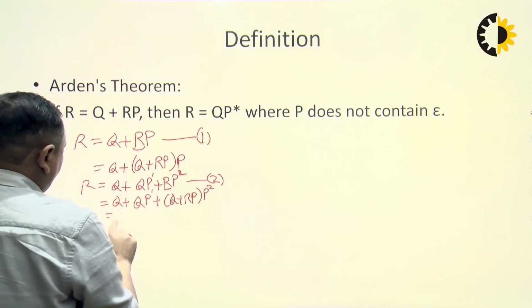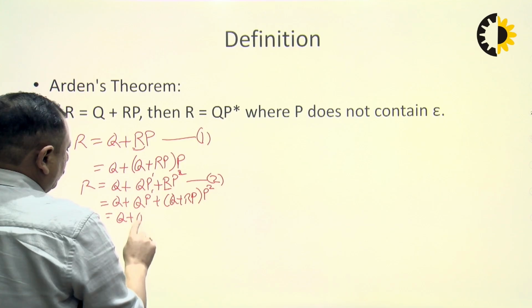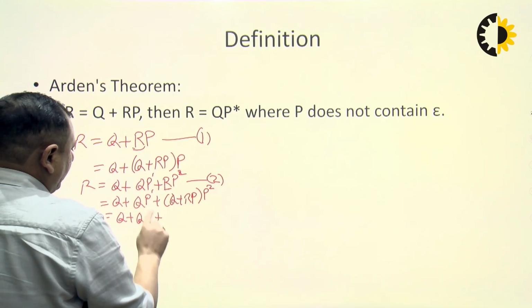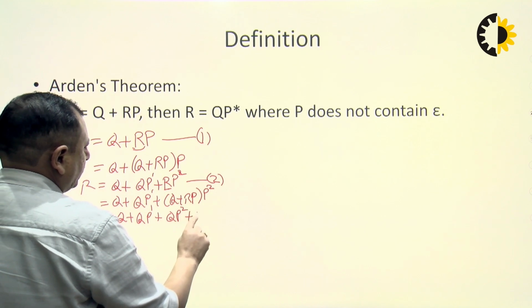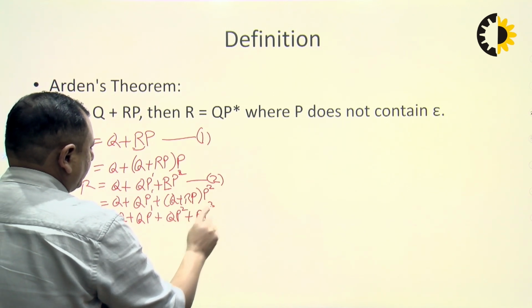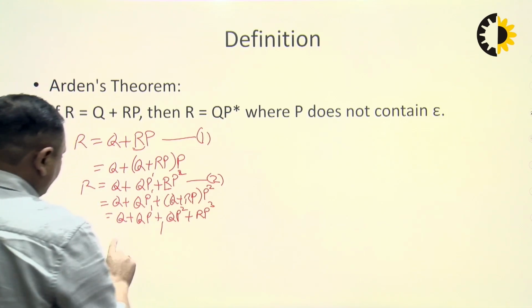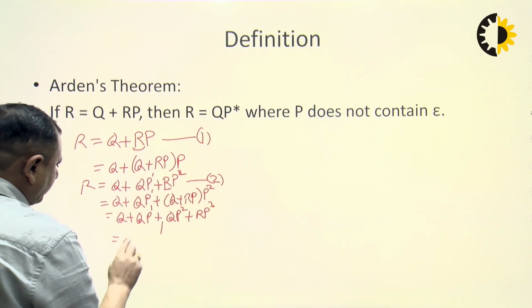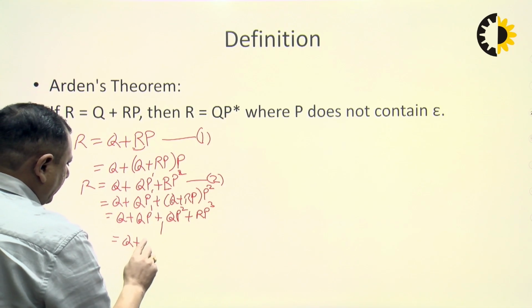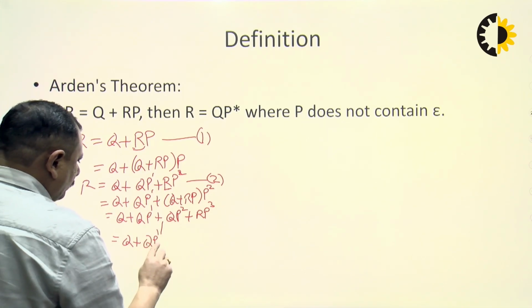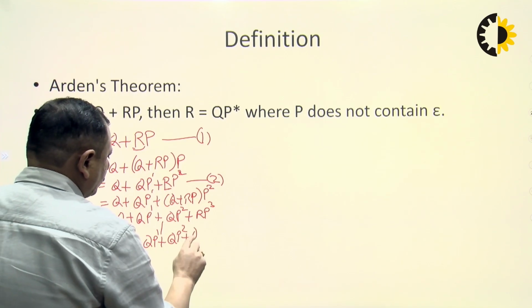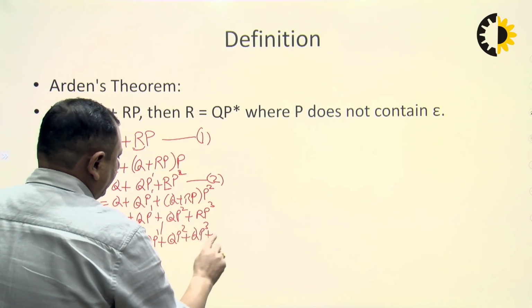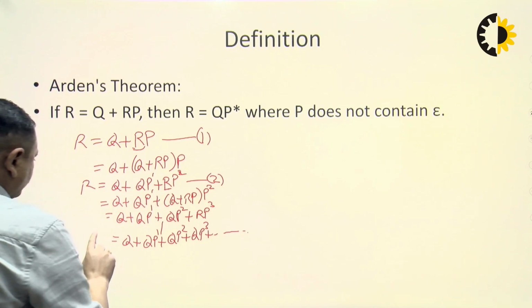So when we will open it, it becomes R equals to QP की power 1 plus QP की power 2 plus RP की power 3. When we will open again n number of times, then we will have the equation like R equals to QP 1 plus QP 2 plus QP 3 and so on, right?